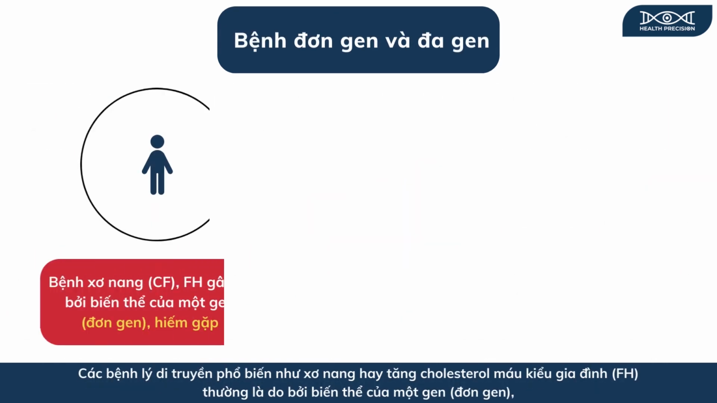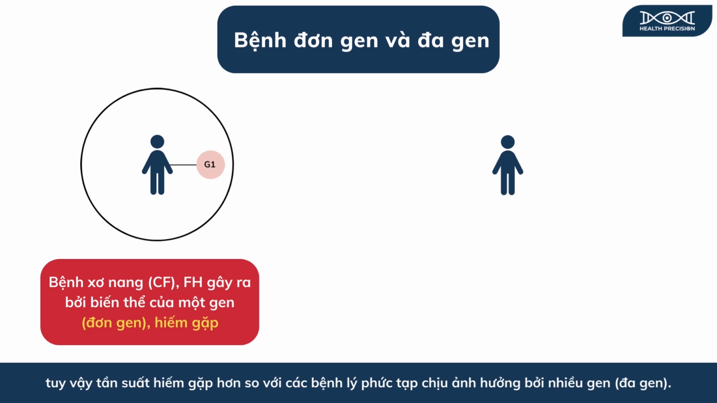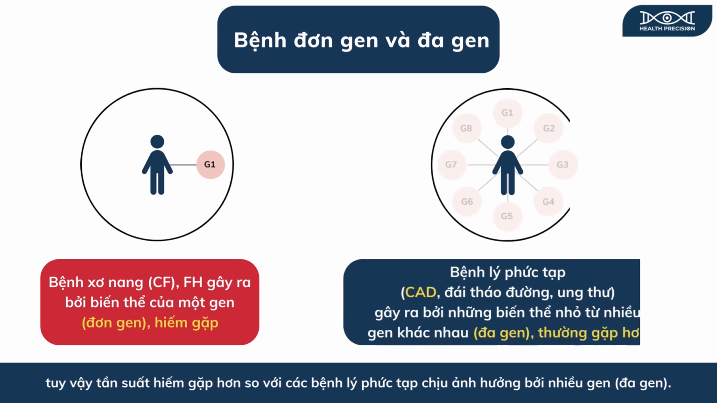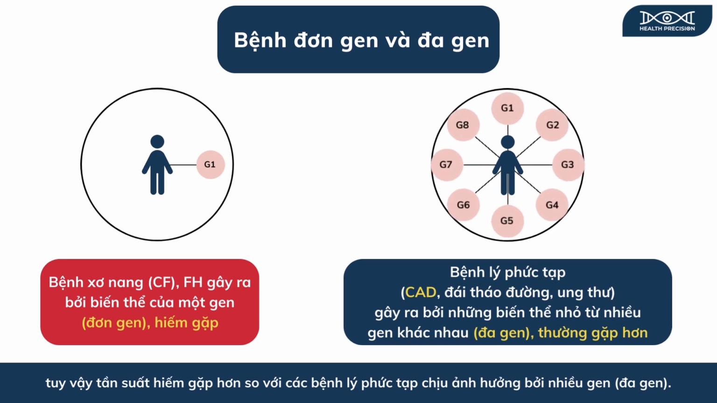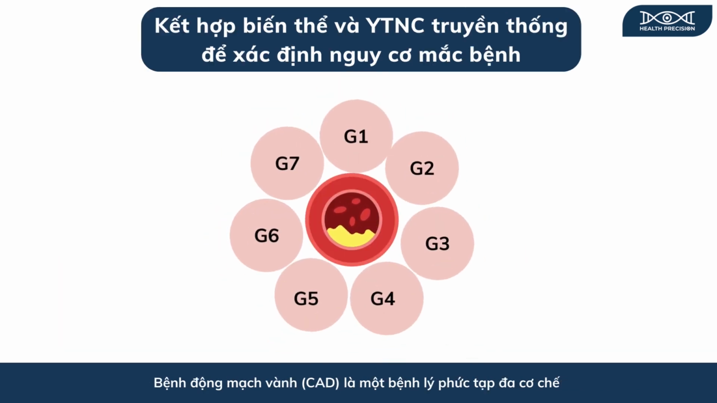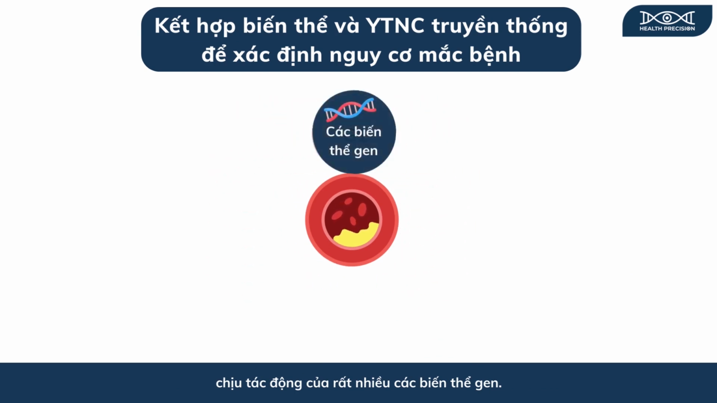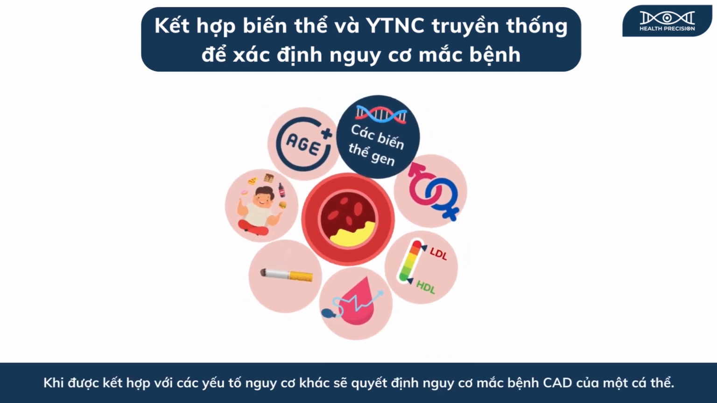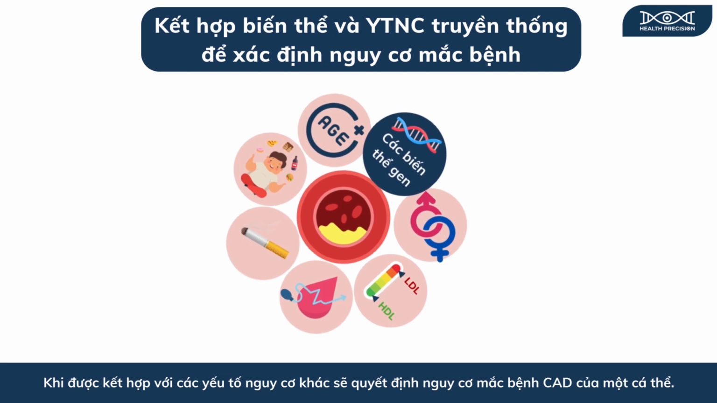Common hereditary diseases like cystic fibrosis or familial hypercholesterolemia are usually caused by a variant of a single gene, monogenic. Yet they occur less frequently compared to complex diseases influenced by multiple genes, polygenic. Coronary artery disease is a complex multi-mechanism disease impacted by numerous genetic variants. Combined with other risk factors, these determine an individual's risk of developing CAD.